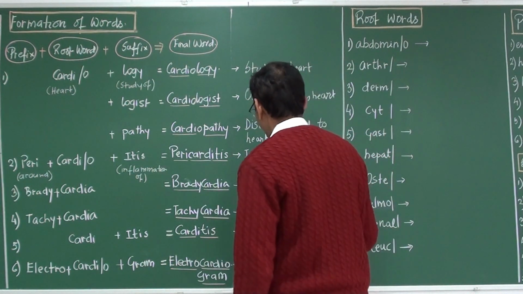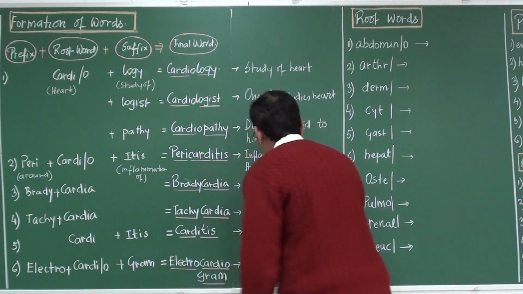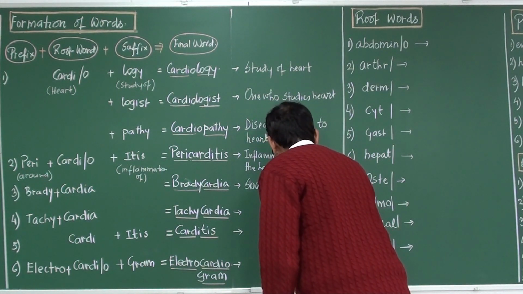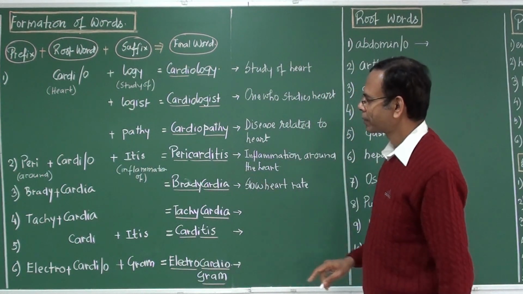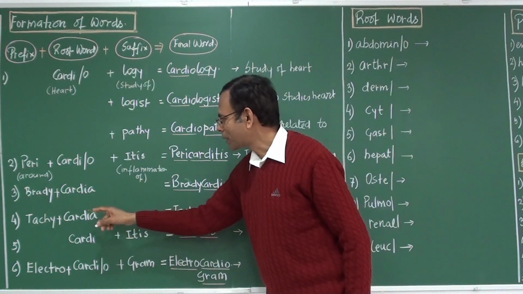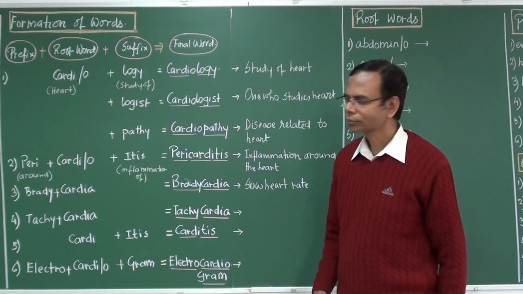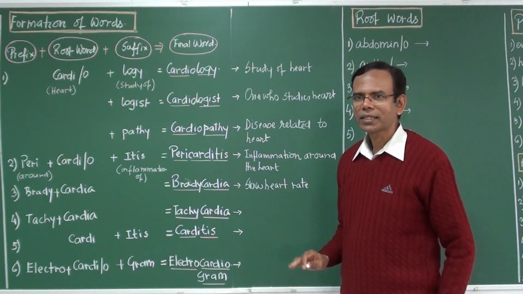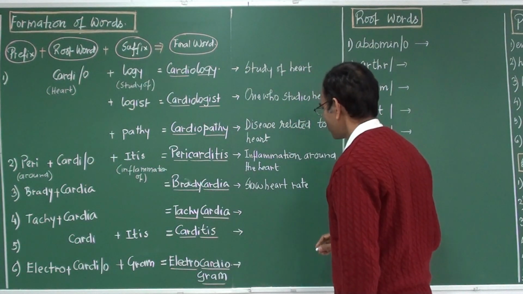So it is a slow heart rate. Slow heart rate, bradycardia. Tachy plus cardia gives tachycardia. What is the meaning of the word tachy? Tachy means fast. So tachy plus cardia gives tachycardia, fast heart rate.